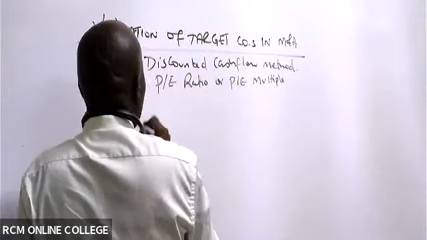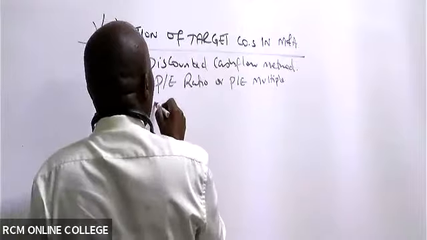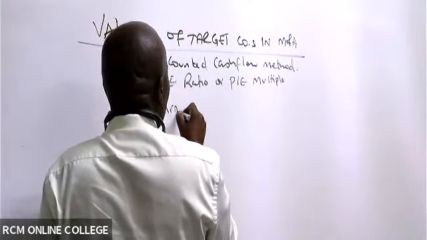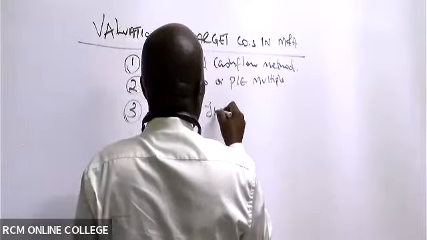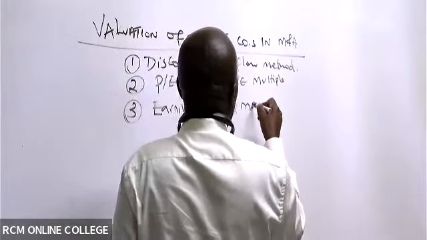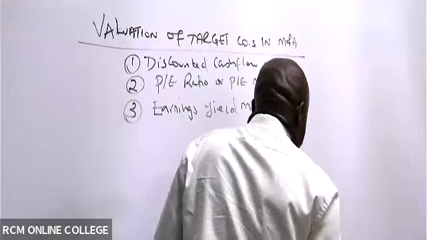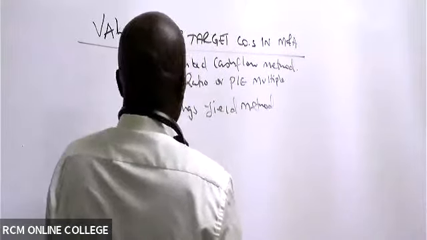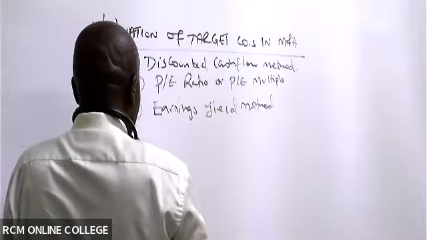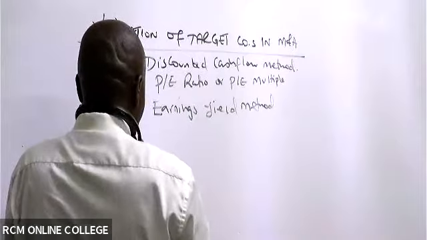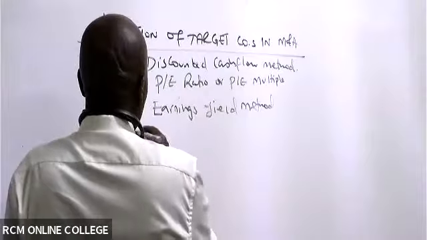Number three, the earnings yield method. Number four, the exchange ratio method.